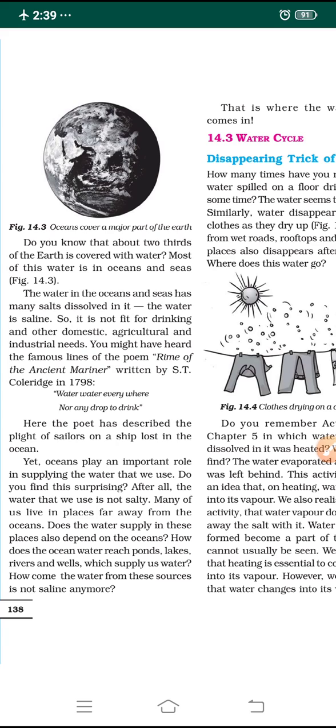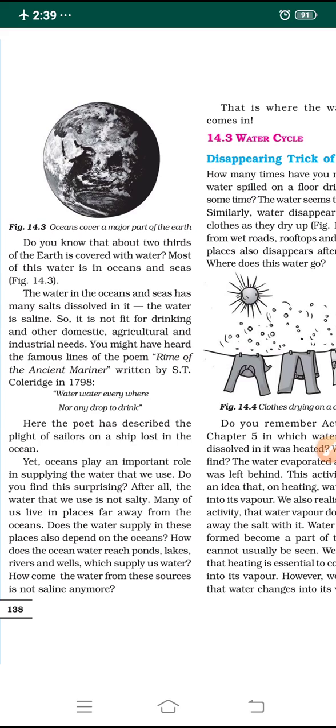How? So you must remember this. Now it must be very surprising for you. After all, the water that we use is not salty, am I right? But most of us live in places which are far away from the oceans, am I right? So does the water supply in these places also depend on the oceans?